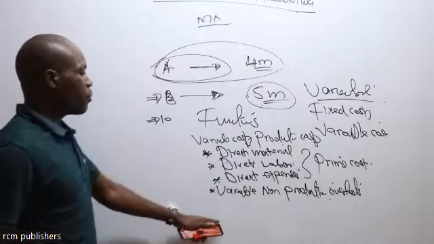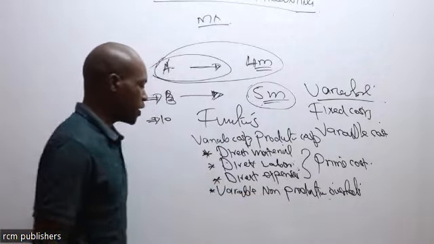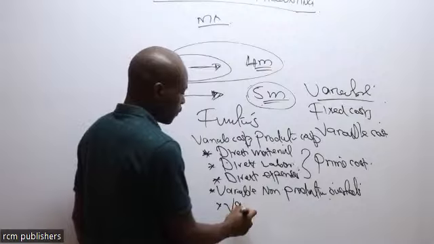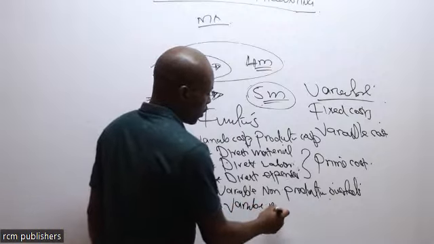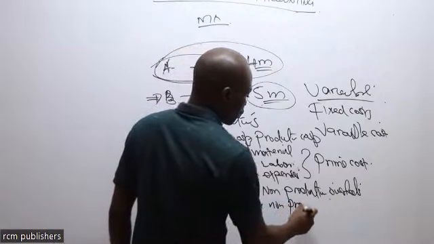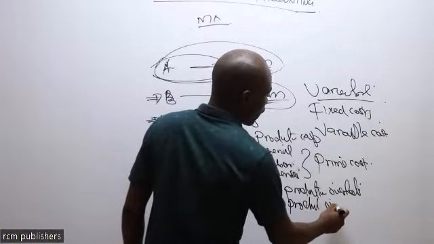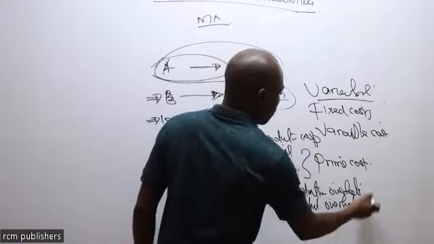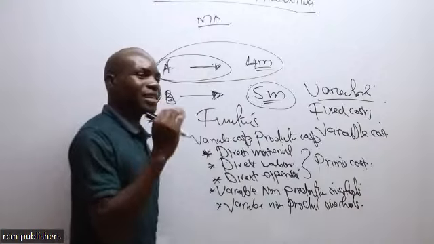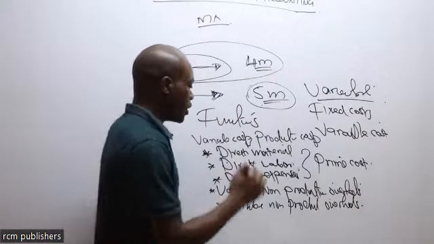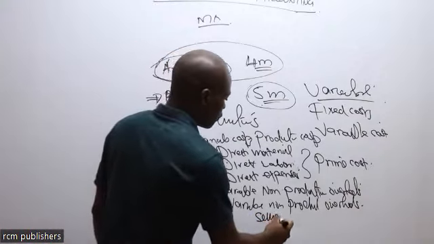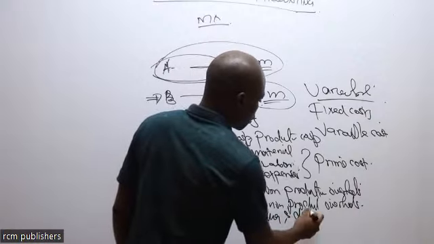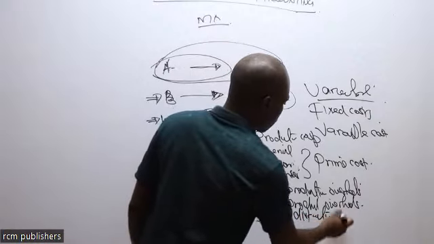After looking at the variable production overheads, we are also going to look at what we call variable non-production overheads. I'm being told that for every unit that I sell, that is, selling and distribution costs can be classified into variable or fixed.